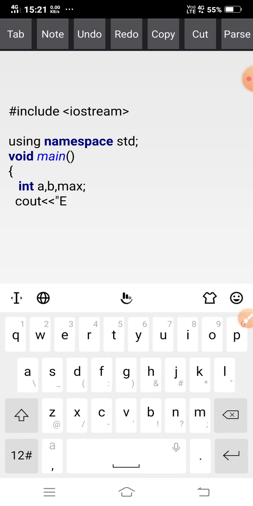Cout, "Enter the value of a and b", then semicolon. This is the second line.